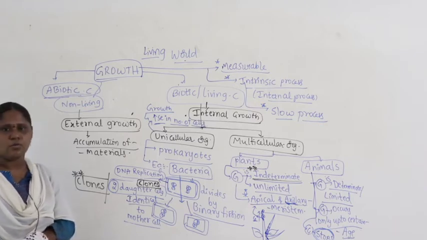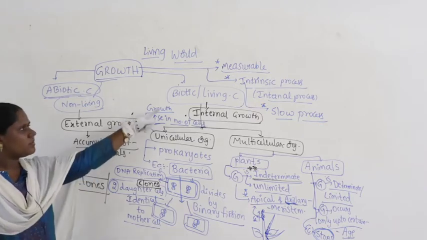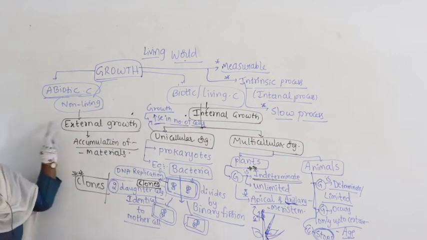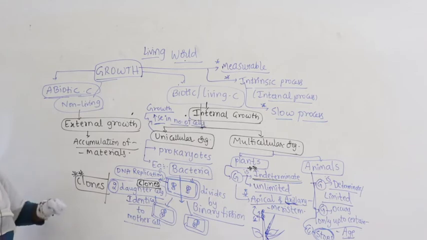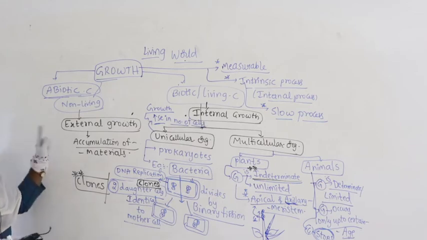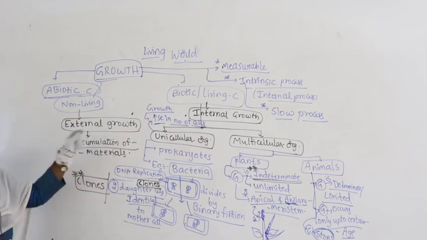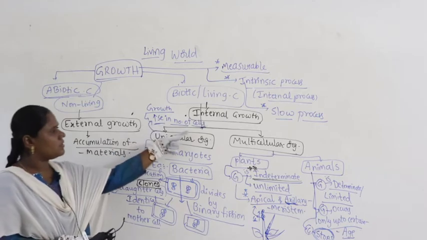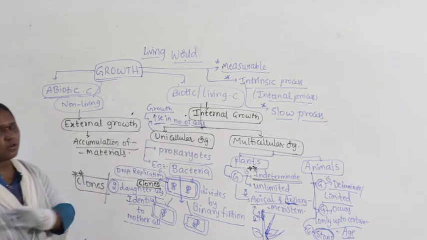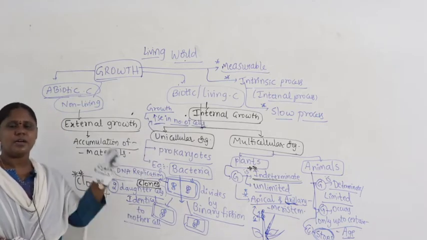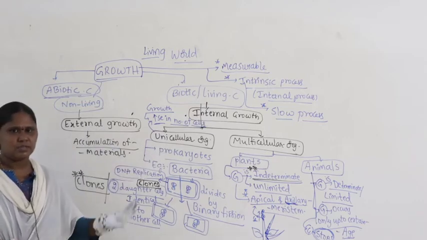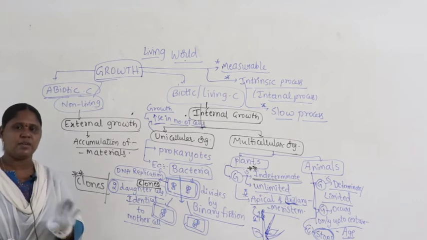Definitely no. Why? Because living organisms are growing, and along with that, non-living organisms also exhibit the growth phenomena, because they show what is called external growth. If the character is purely for living organisms, that is, only living organisms are growing and non-living organisms are not at all growing, then that is a unique property to define a living organism, and we can use growth as a defining property.